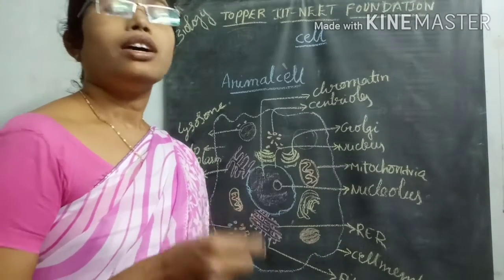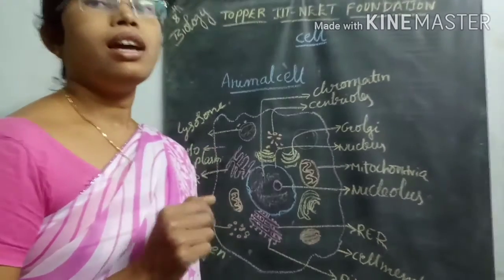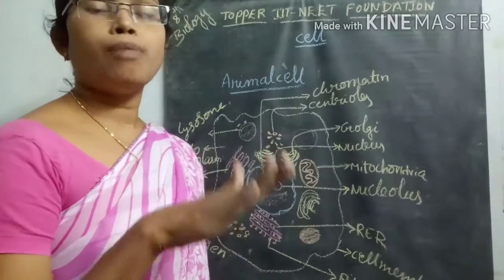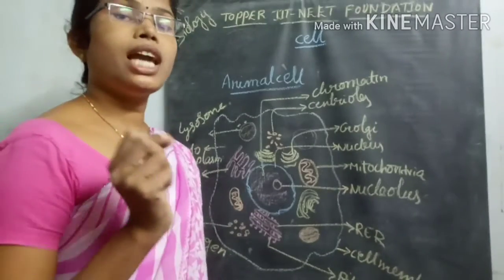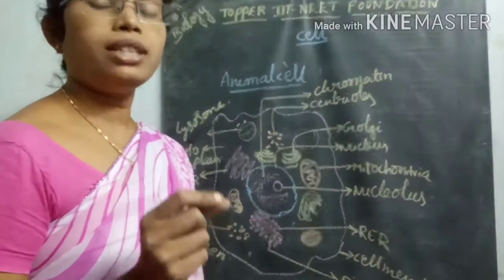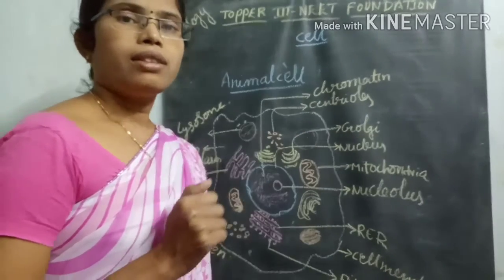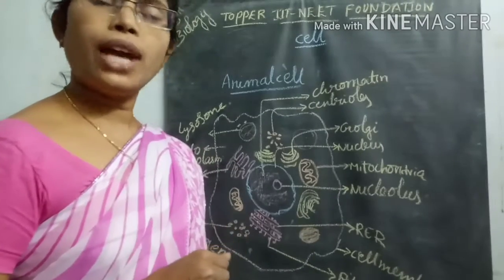Prokaryotic cells contain the genetic material without a nuclear membrane around it. So the nuclear membrane is absent over the genetic material. Those types of cells are called prokaryotic cells.